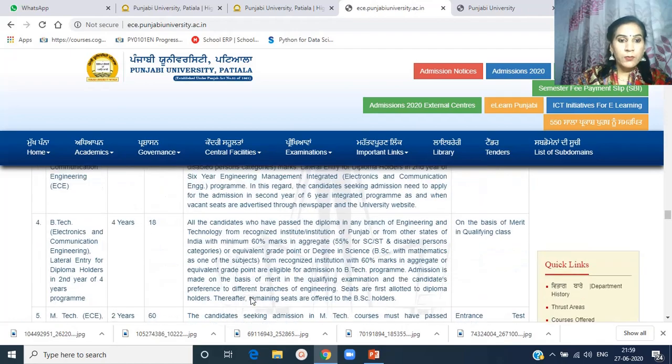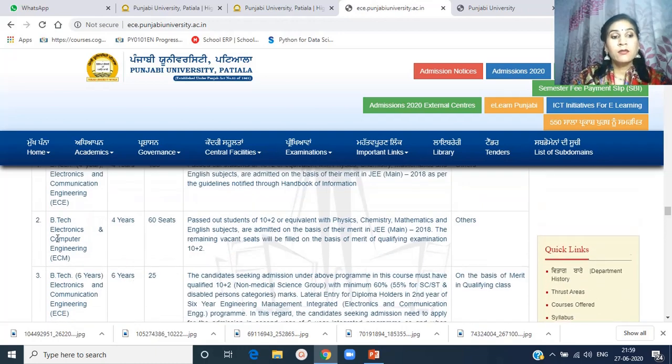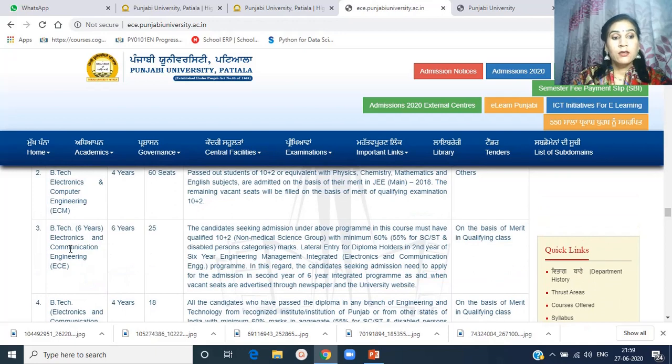Then the programs offered by the department. This is one of the important things which I would like to discuss with you. The department offers 2 programs in BTech. One is Electronics and Communication Engineering, which is of 4-year duration, and Electronics and Computer Engineering, again of 4-year duration. Then BTech in Electronics and Communication Engineering, 6 years.